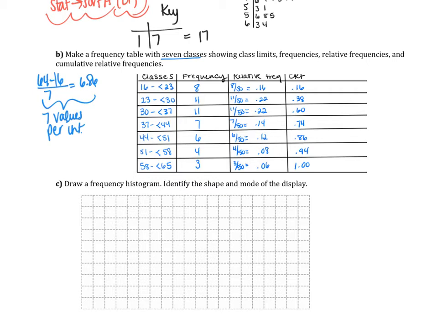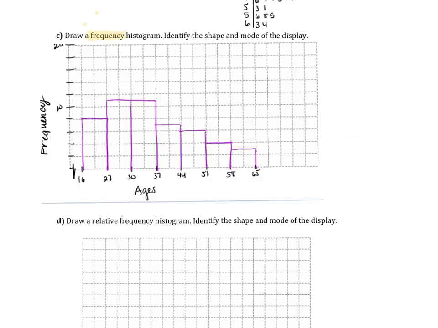Now I can draw my frequency histogram. My frequency histogram just means that my y-axis is going to be frequency, not just relative frequency. Let me go ahead and put that up and we'll talk about it. Some elements of my graph you should notice: I have a labeled x-axis, I have a labeled y-axis, I have my numbers clearly defined, a break in the graph is okay, this is a number line, and my bars are clearly the same width, okay? So that's what we want to make sure that we have.